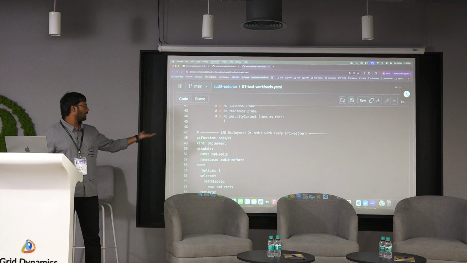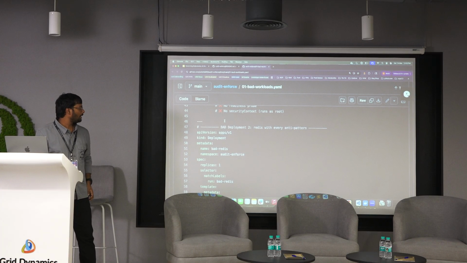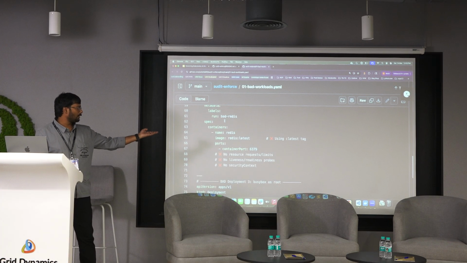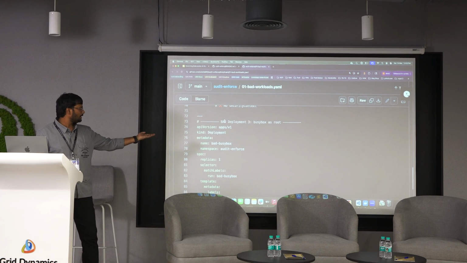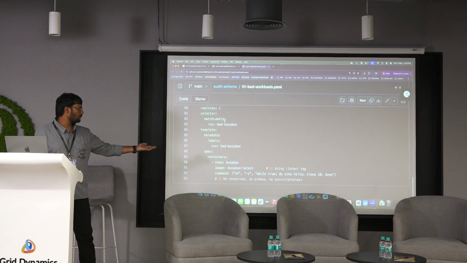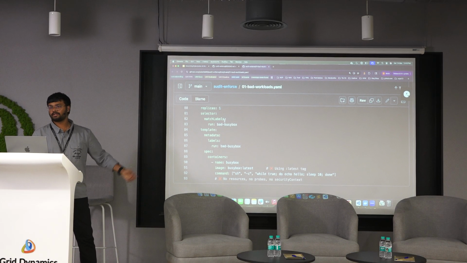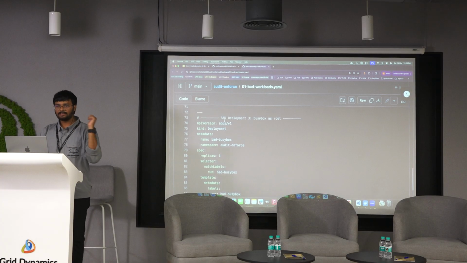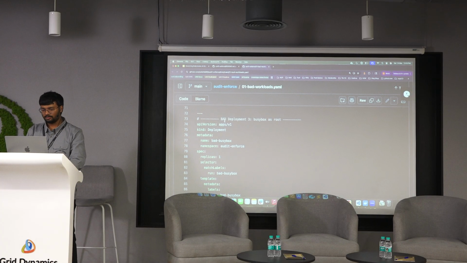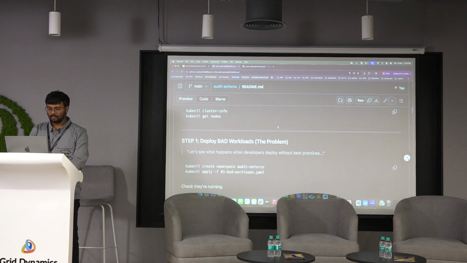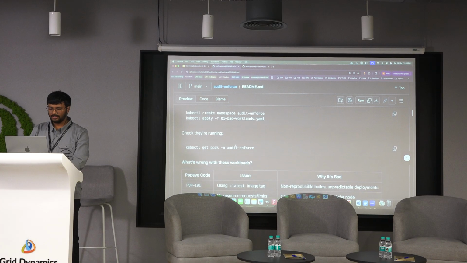It's the same with the next deployment, bad Redis, where all these things are missing, and also with bad busybox. Here also we don't have a proper tag instead of latest, and no resources or probes. So these are the resources I just created. We'll go back and see. These are up and running.